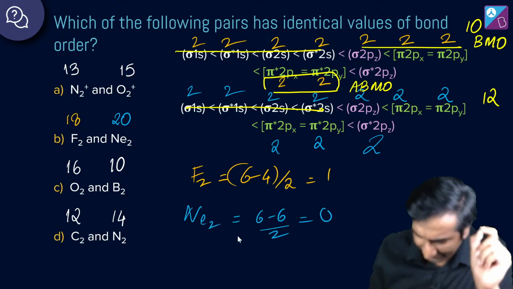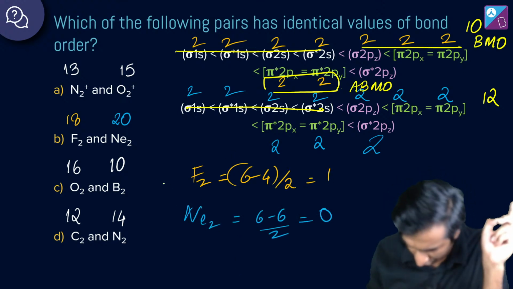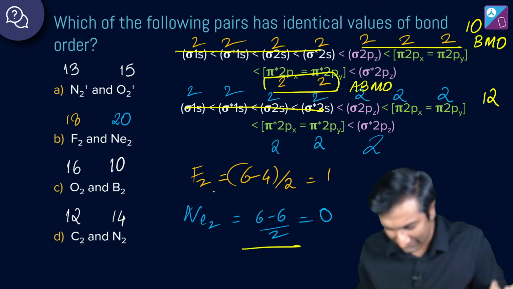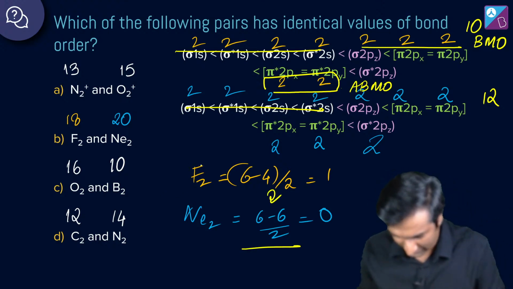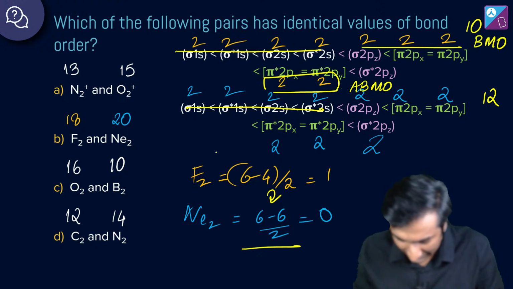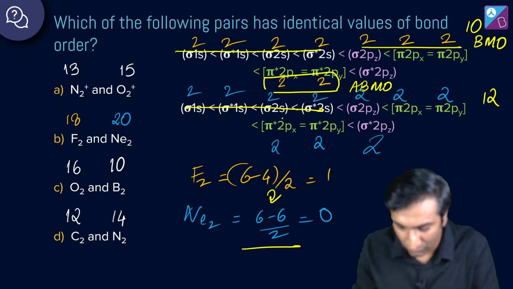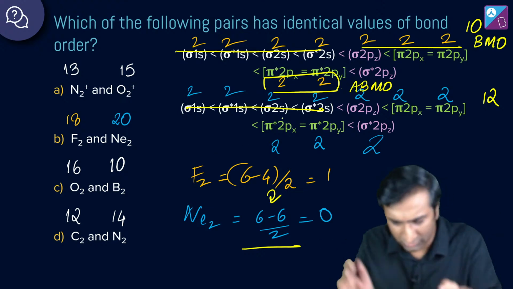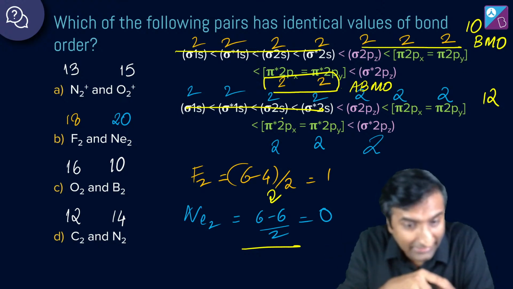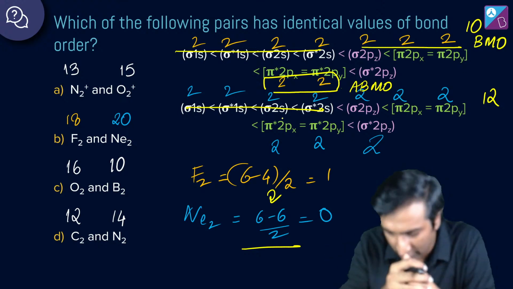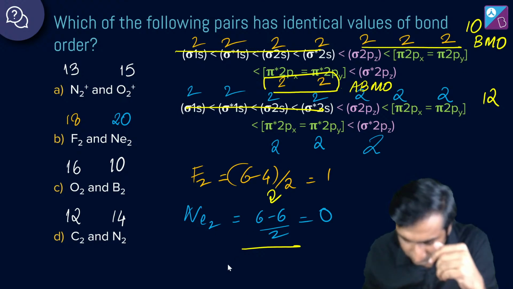Okay. F2 का तो 1 है, which we've just done before also. Ne2 का 0 है, which makes sense. 6 minus 6, right? Remember, I'm cancelling out 8. उसके हिसाब से मैं कर रहा हूँ. ठीक है? You can also add 8 to both of these, like add 4 to both of these and get the same answer. 18, 1, 20, 0. Yes, Mahiji. Awesome. Excellent. Sweet.